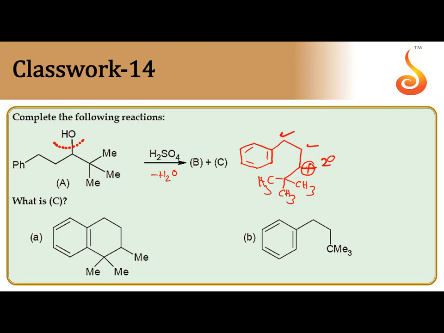The carbocation formed is a 2-degree carbocation. So we know whenever a 2-degree carbocation is attached to a higher degree carbon, there is a chance for rearrangement. So CH3 from the next higher degree carbon is shifted onto the carbocation. This is called a methyl shift. Carbocation rearrangement takes place.